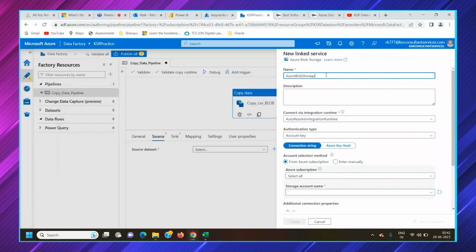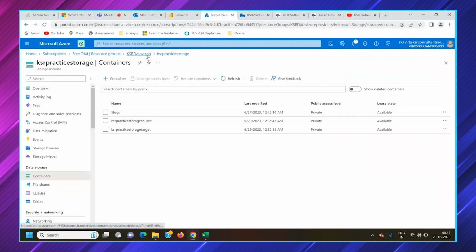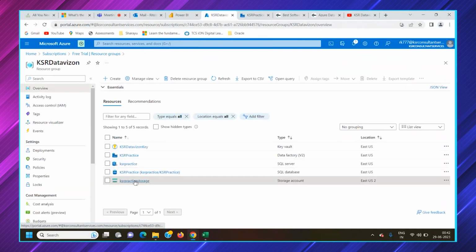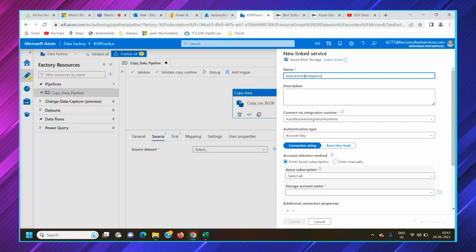What we are doing is simplifying it. The standard practice here is, whenever you create a link service, a default name is available. But to get an idea of what type of connection it is, or which source it is connecting to, you can use a meaningful name. Our source is the KSR practice storage, this storage account. So we will name it that way, KSR practice storage, as a kind of source link service. You can write a description for which you have created it, for connecting to the KSR practice storage source file or container.